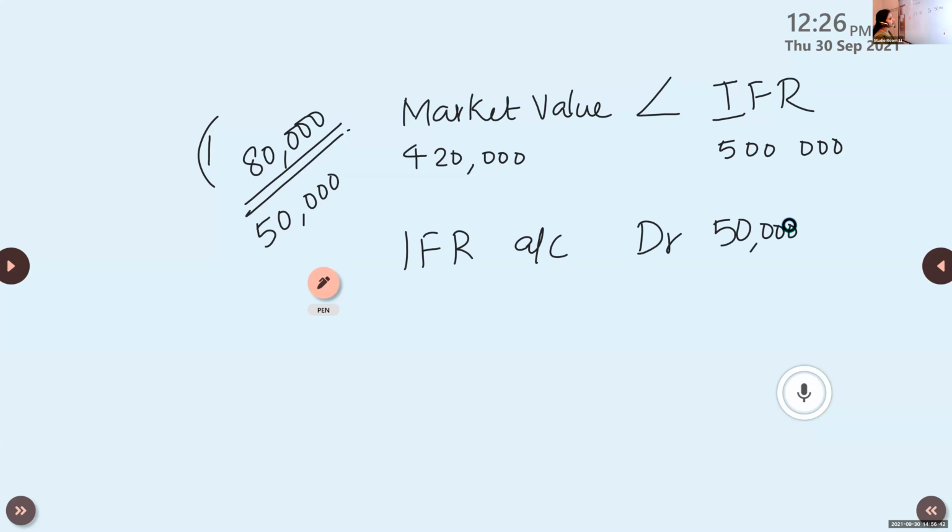So what to do? Anyway, we have reserve of 50,000 that we'll take. Investment fluctuation reserve account debit, and again, we will make use of revaluation account. Liability increase or asset decrease. Value of investment has come down, decline. So again, revaluation account debit, how much? 30,000.